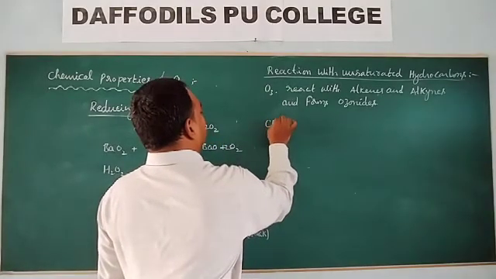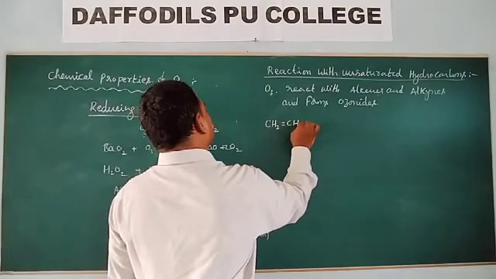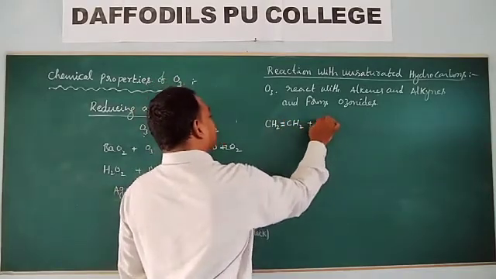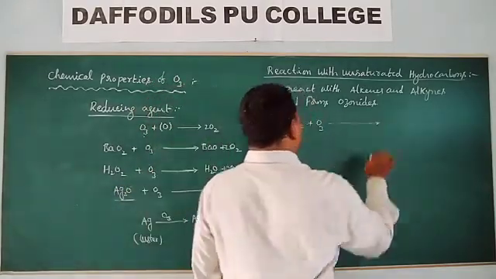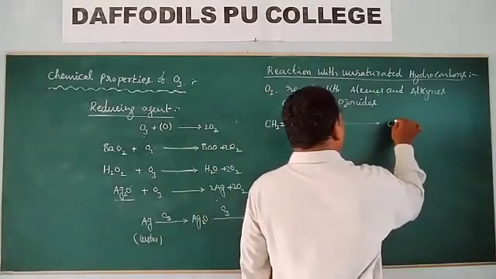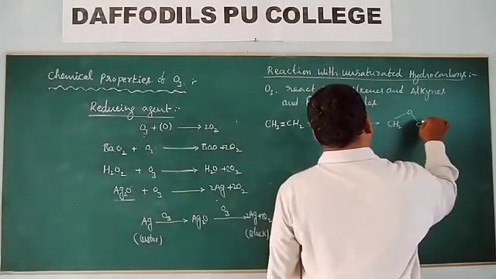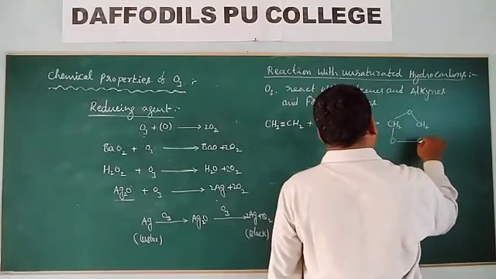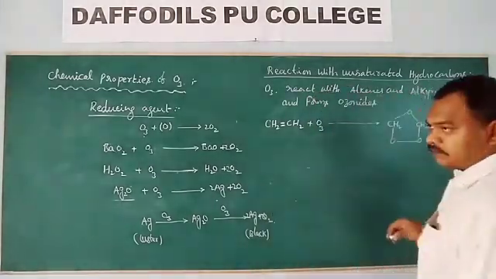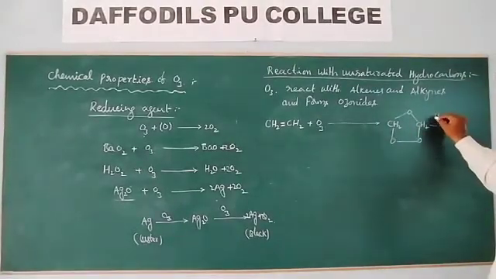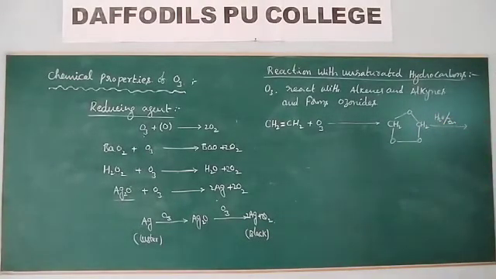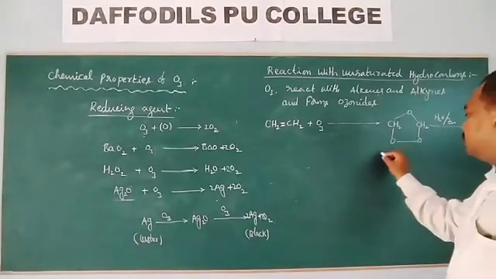We will take a simple example. CH2=CH2, ethylene, is taken. This ethylene on reaction with ozone, O3, gives ozonide. This ozonide on reductive hydrolysis gives formaldehyde, CH2O. This is the ozonide.